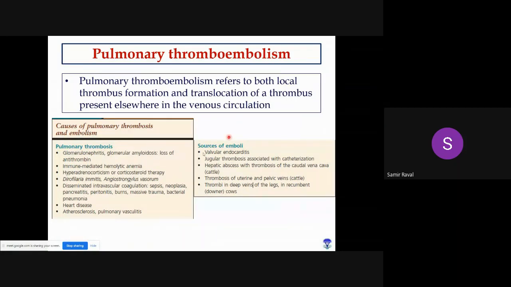Then the source of emboli can be valvular endocarditis. What is this? We will discuss a little bit later in the circulatory system classes. But in general, it means there will be inflammation of valves present in the heart. Then some hepatic abscesses, when they get ruptured inside the blood vessels, ultimately will lead to formation of an embolism, and they are most commonly seen in cattle. Okay, so these are some of the etiologies which are responsible for formation of a thromboembolism.